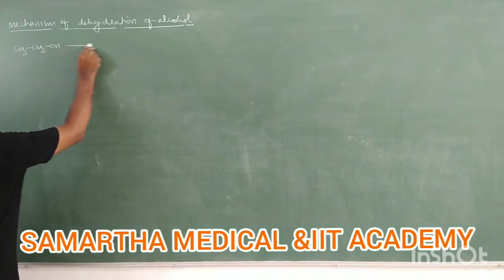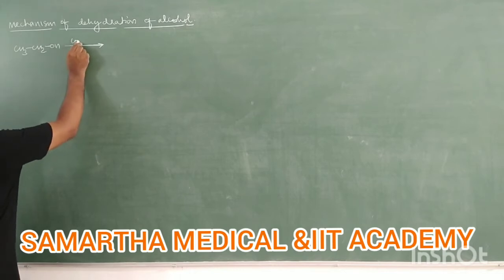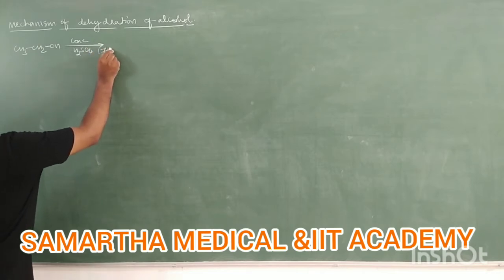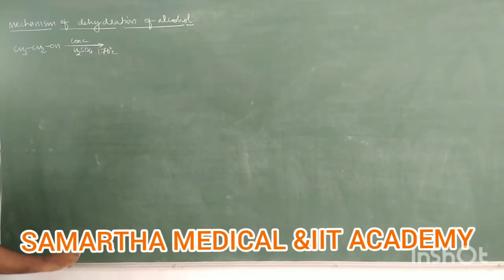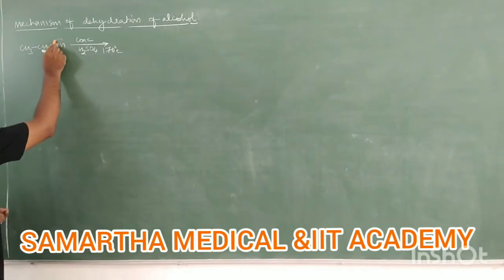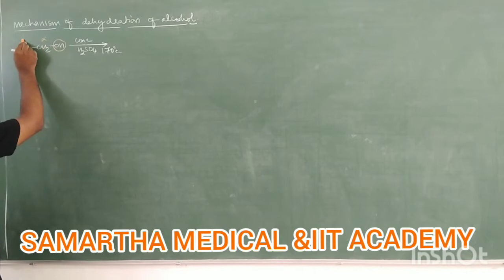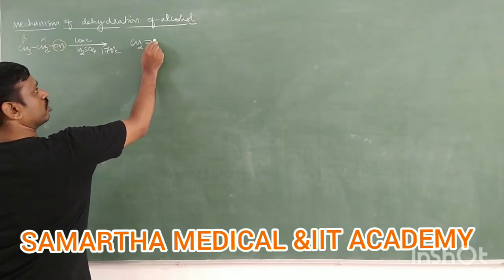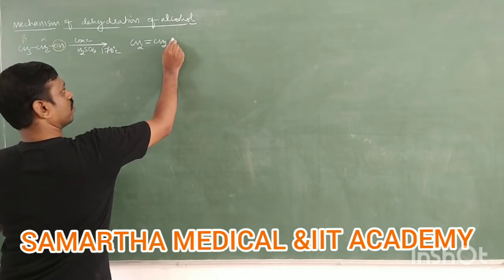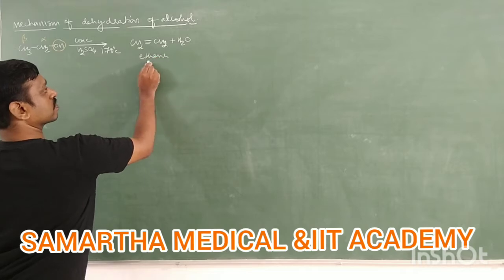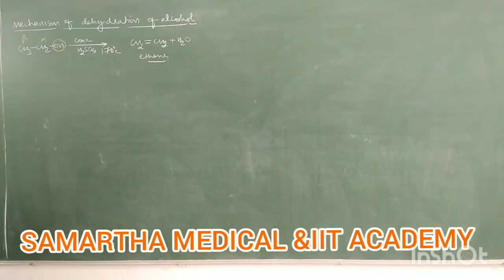Ethyl alcohol is heated with concentrated sulfuric acid at 170 degrees Celsius. What does it form? It undergoes dehydration: remove the OH from the alpha carbon and H from the beta carbon. Then the product is CH2 double bond CH2, plus of course water is formed. This is ethene.